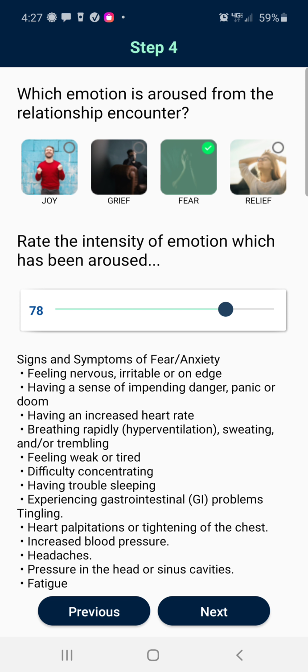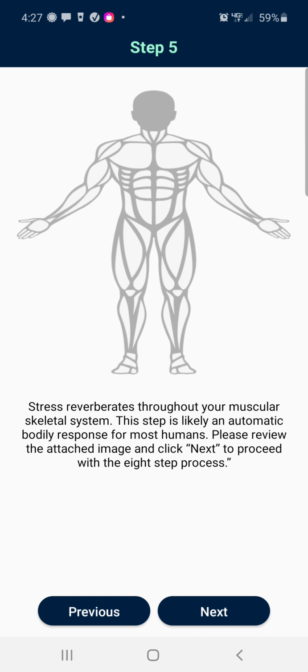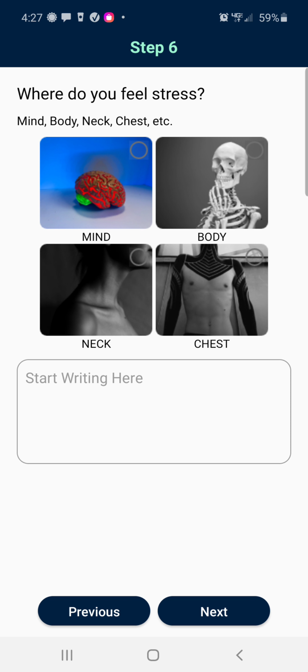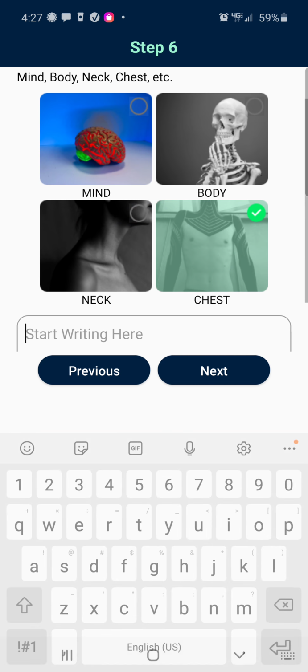So we go to the next step, the process. Stress reverberates throughout the mind and body, goes through the brain and the central nervous system, muscles and tendons. This is an automatic step for most people. There's really, again, only 5 or 6 basic steps to the process. Where do you feel this stress? Well, you can feel it anywhere. Everybody's different. But let's say she feels it on her chest. So we write that down here.